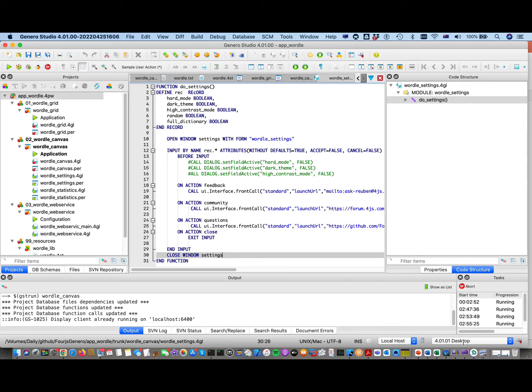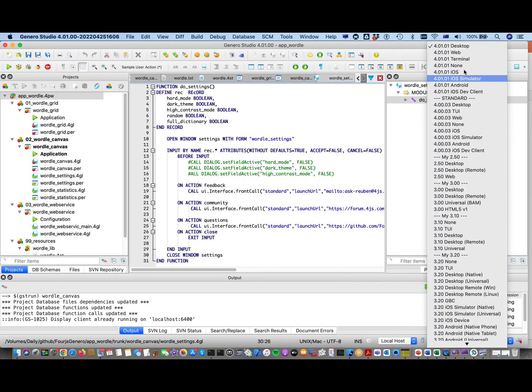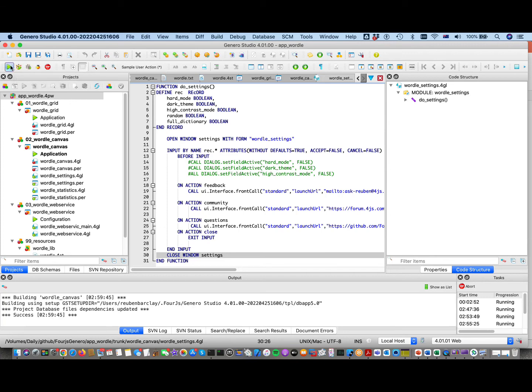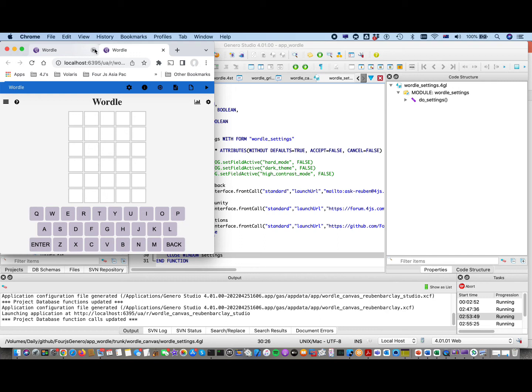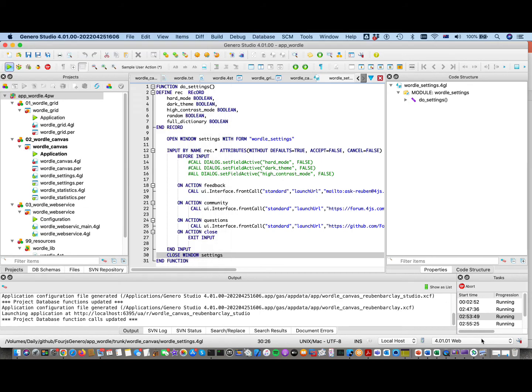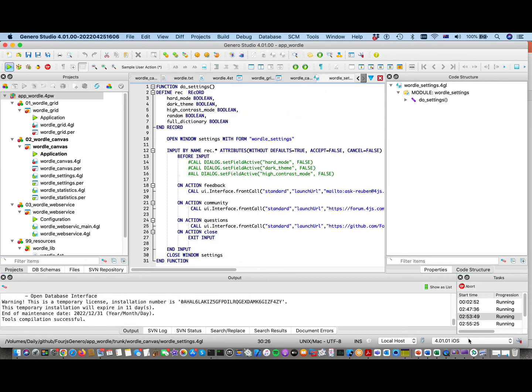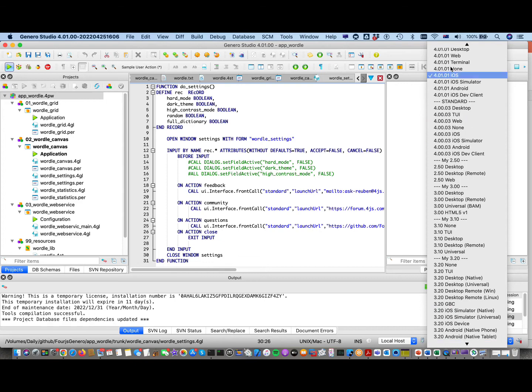Right, now I'm going to go and switch into my web configuration. Now I'm running in a web browser. And I'll switch to my iOS configuration, or simulator, not the iOS simulator I want. Next one down.